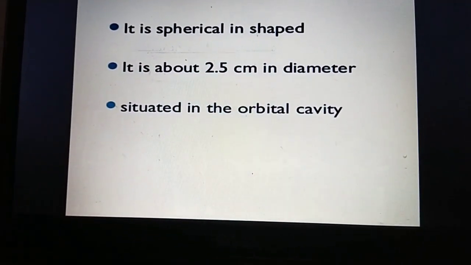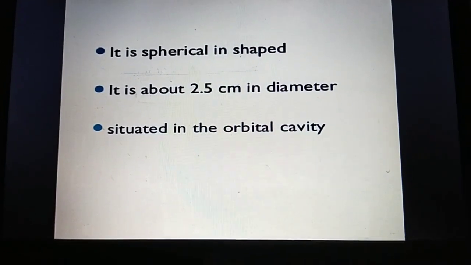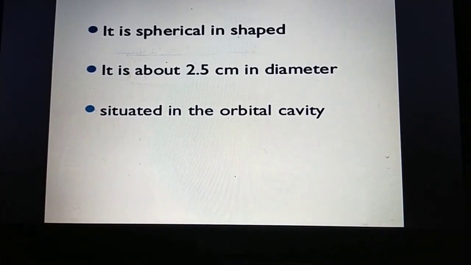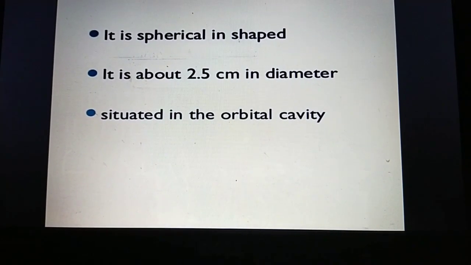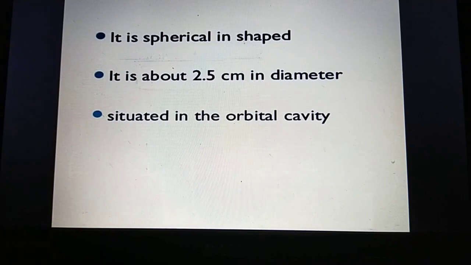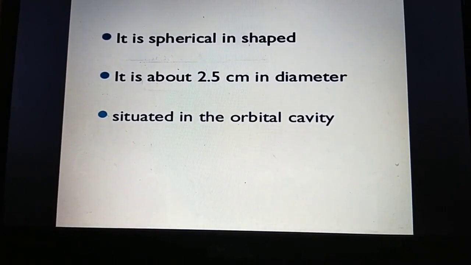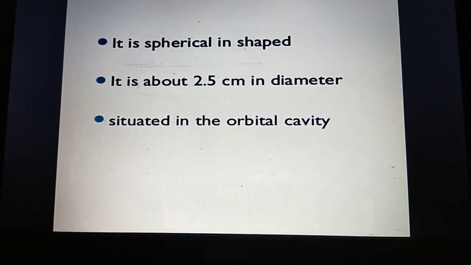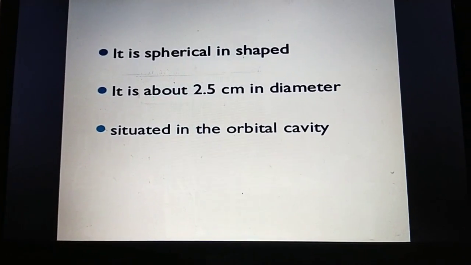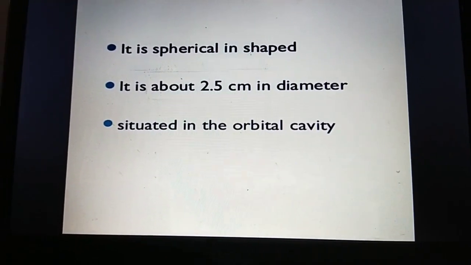The eye is spherical in shape, about 2.5 centimeters in diameter, and situated in the orbital cavity. The orbital cavity, or orbit, is the cavity or socket of the skull in which the eye and its appendages are situated, and orbit can refer to a bony socket. It is mainly made by the junction of 4 to 5 skull bones.